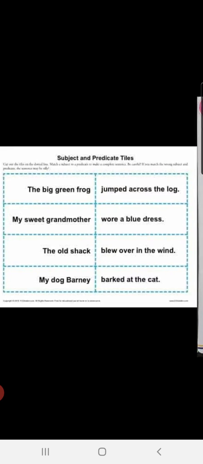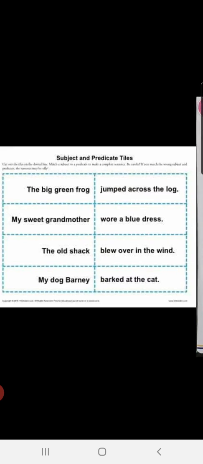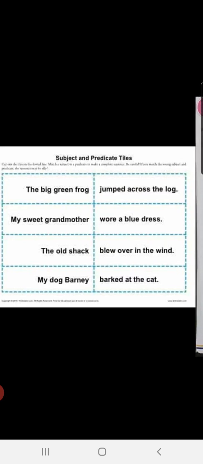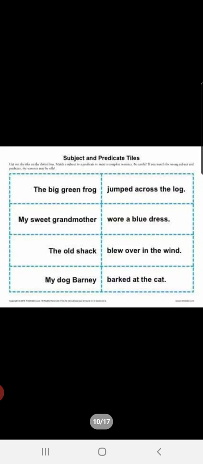The old shack blew over in the wind. The old shack is the subject. Blew over in the wind is the predicate. My dog Barney barked at the cat. We are talking about my dog Barney in the sentence. So my dog Barney is the subject. And what is my dog doing? Barked at the cat. This is the predicate. Is that okay, children? Alright.